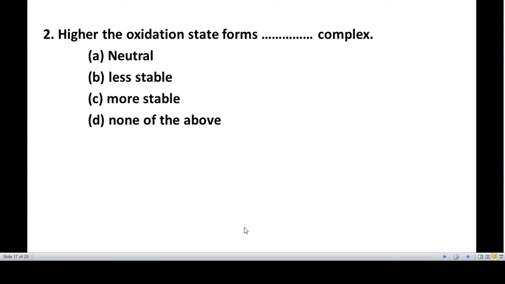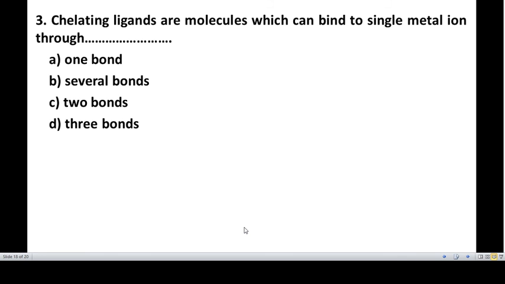Options are neutral, less stable, more stable, none of the above. So you can see it forms more stable complex. And the third question is, chelating ligands are molecules which can bind to single metal ion through dash. Options: 1 bond, several bonds, 2 bonds, 3 bonds. It is several bonds.